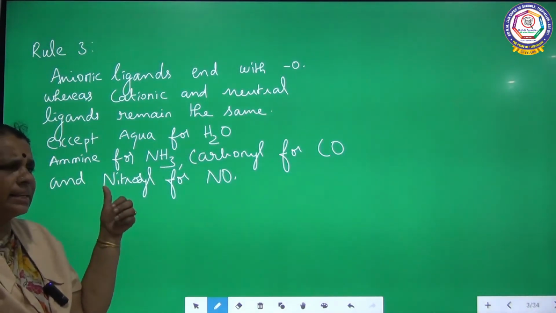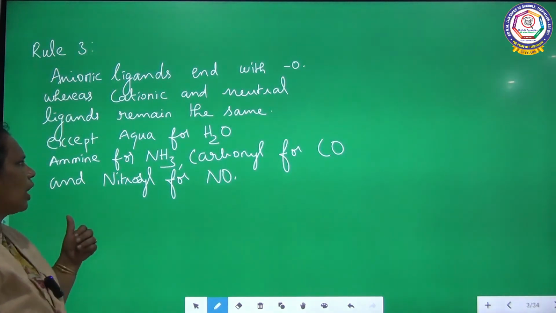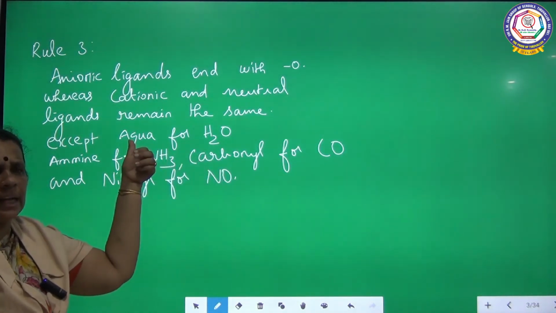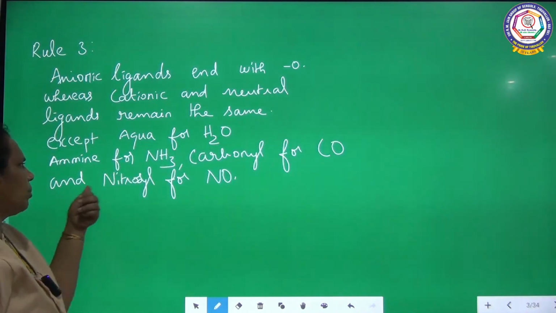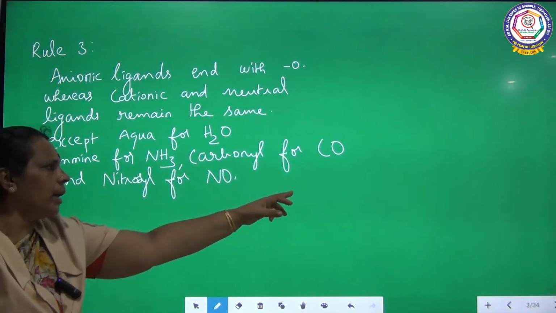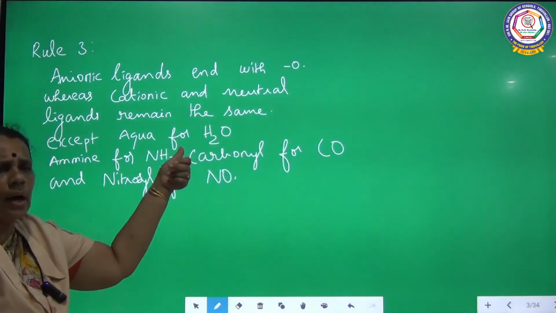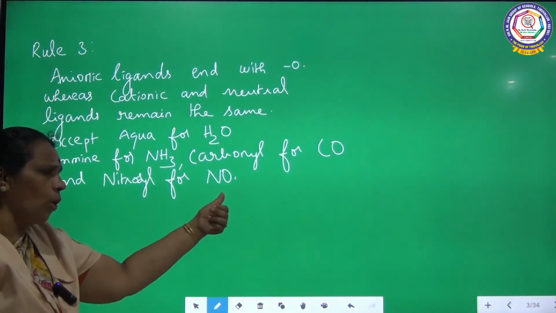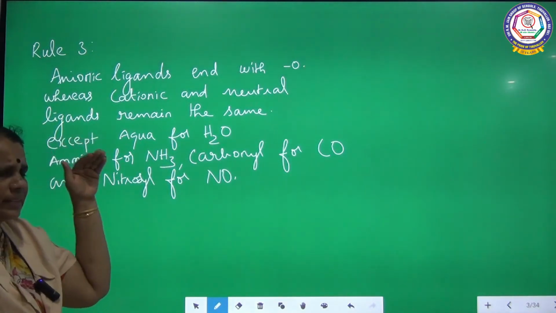And here also there are some exceptional cases. When you talk about water, the IUPAC name is aqua, for ammonia it is amine, for CO it is carbonyl, for NO it is nitrosyl. So it is the third rule.